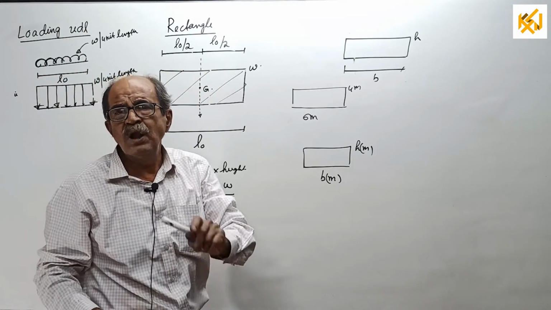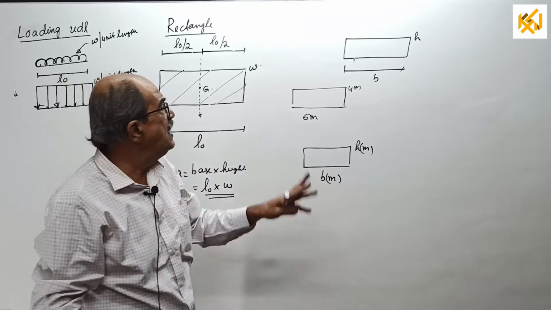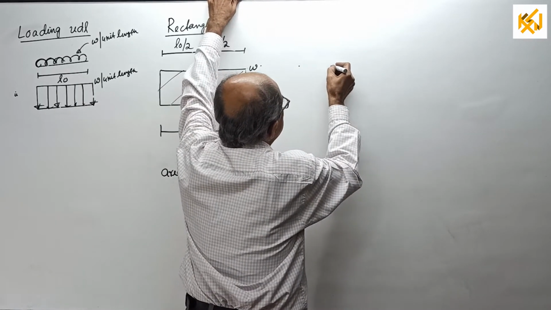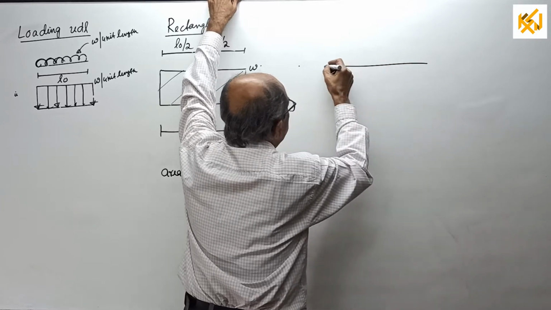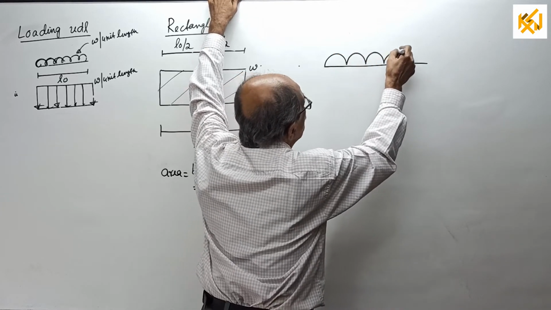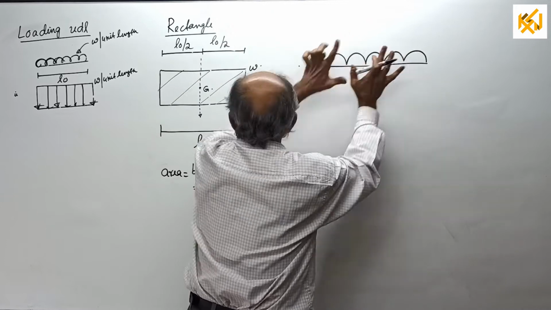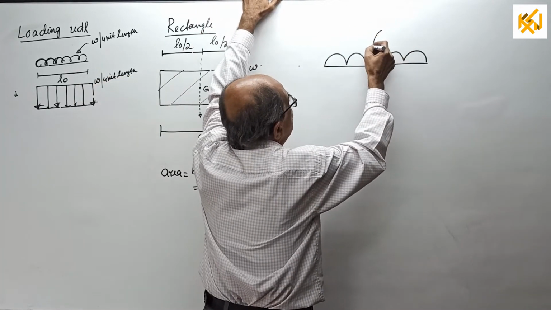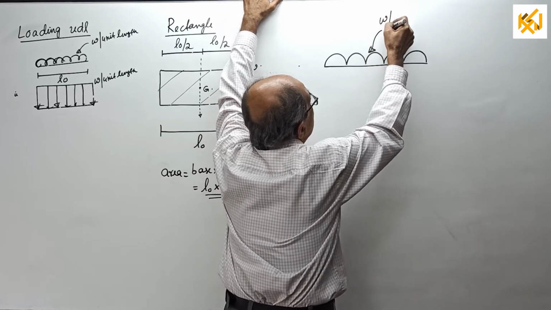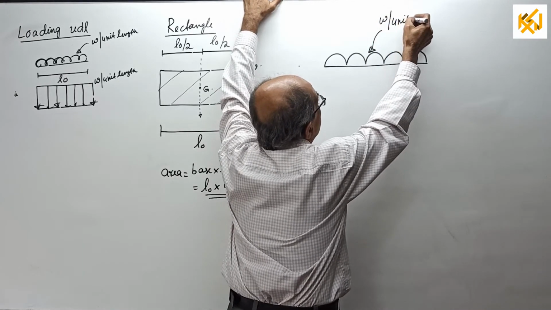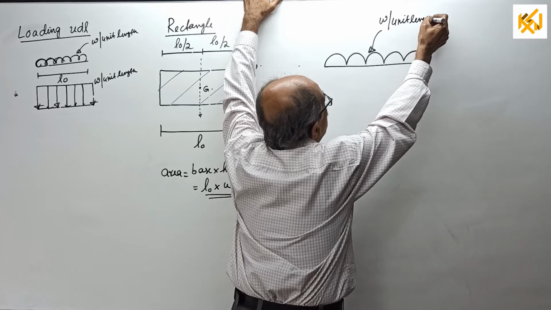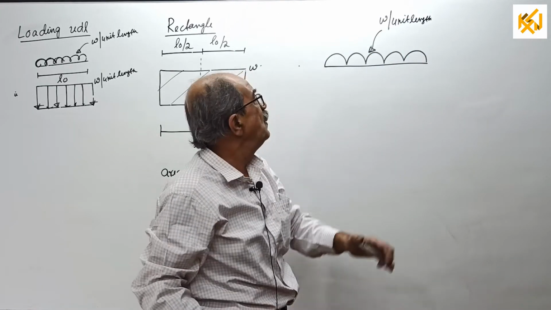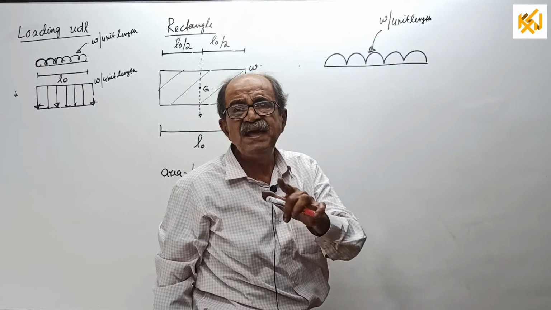Now, one small important point, why today's class is important. Just consider the UDL. I will put it like this, because this is how you will consider it later. If I write like this, it is actually like this. So I will write this is W per unit length, intensity. I will explain all these. What is the meaning of W per unit length, I will tell you with a practical example.